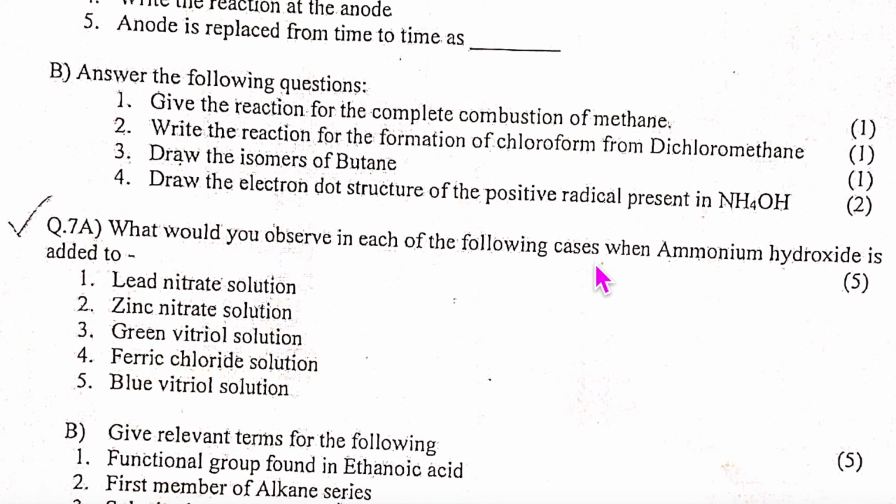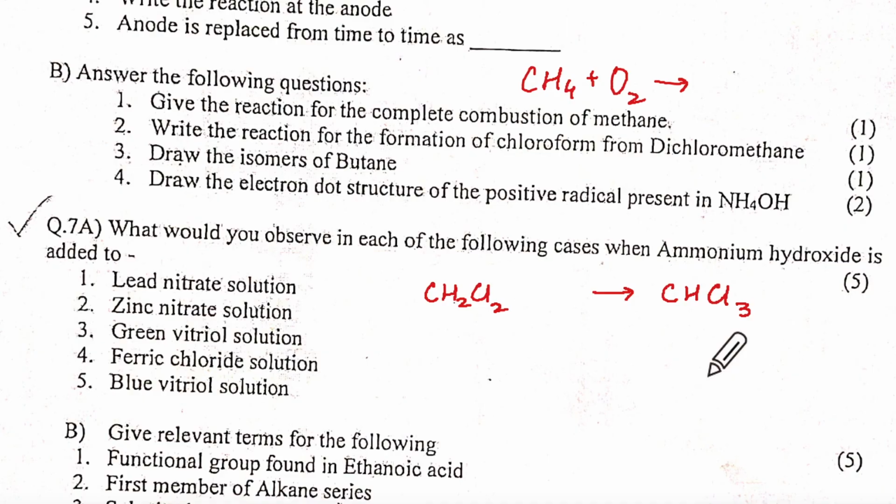Then we come to part B. Give the reaction for complete combustion of methane. You can do this, correct? This is CH4 plus O2 gives CO2 plus H2O; balance it. Write the reaction for formation of chloroform from dichloromethane. Dichloromethane means CH4 has become CH2Cl2. They want chloroform, which is CHCl3.